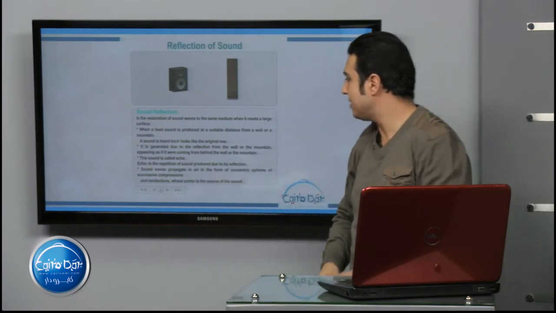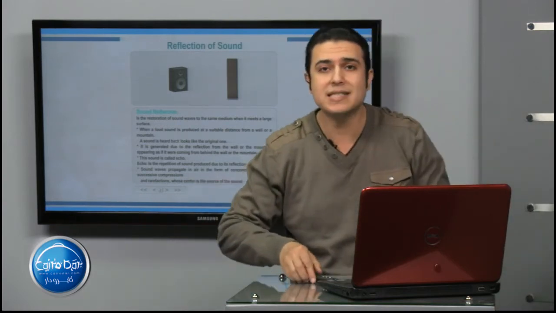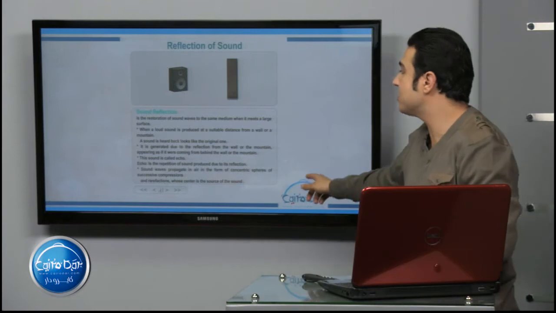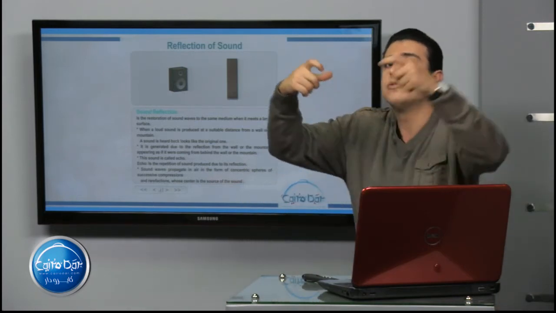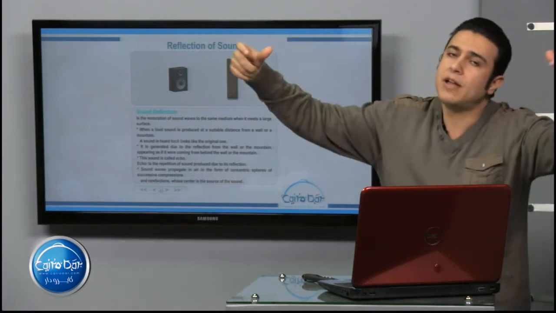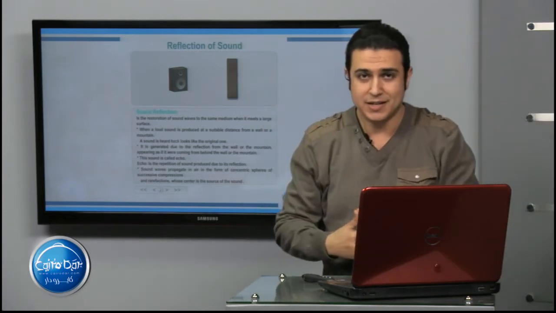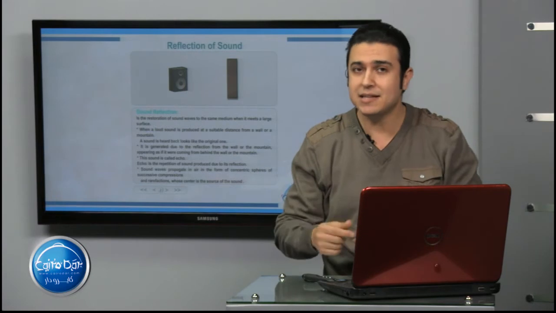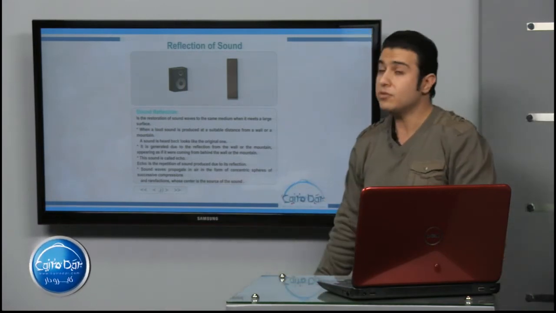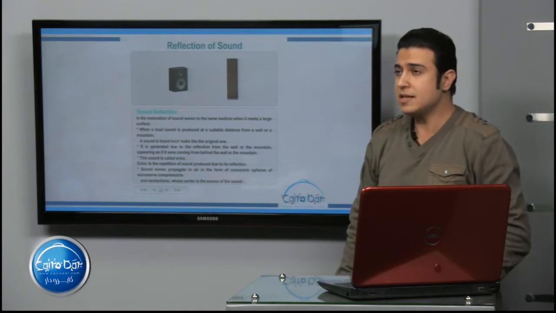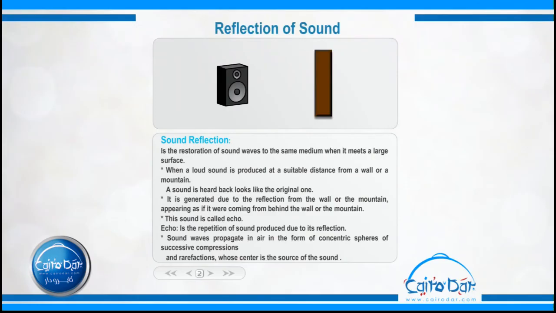Sound waves propagate in air in the form of concentric spheres of successive compressions and rarefactions, and so on. It is a way of propagating sound in air. And of course, the center of these waves is the source of sound.